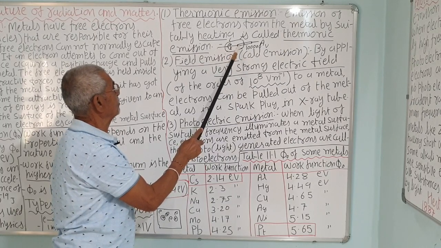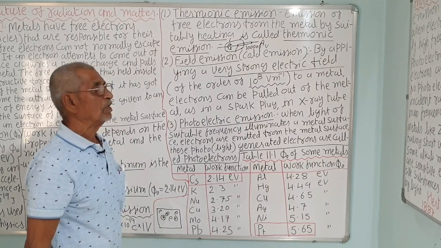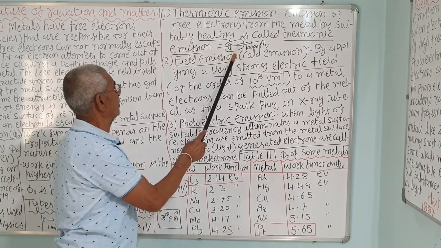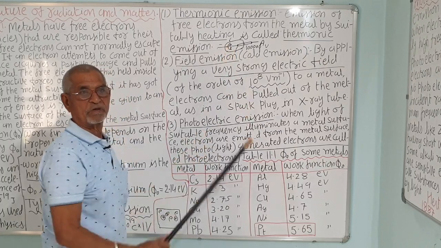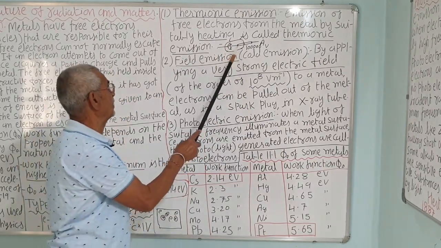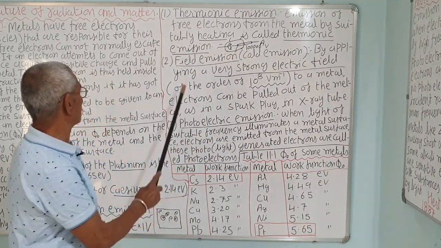Correct? So they remove the electrons from the orbit of the anode atoms. The vacancy is filled by the jump of another electron, so the difference of the energy is radiated in the form of X-rays. Correct? This is called field emission.